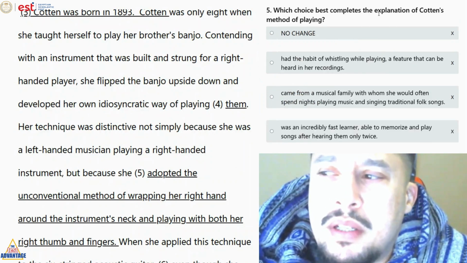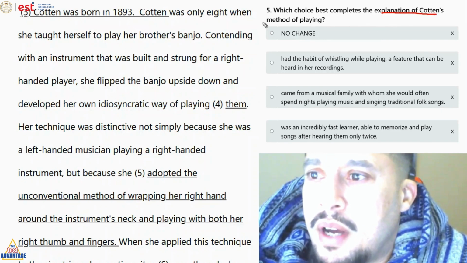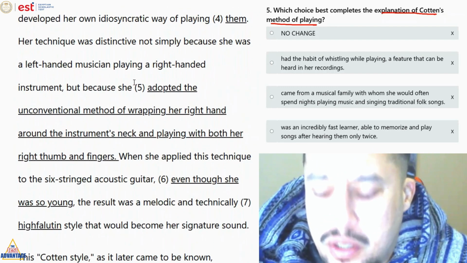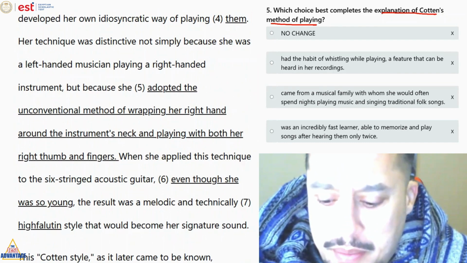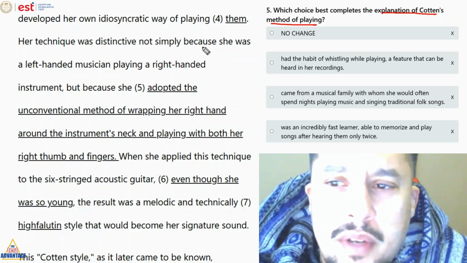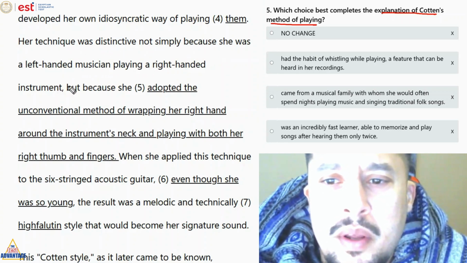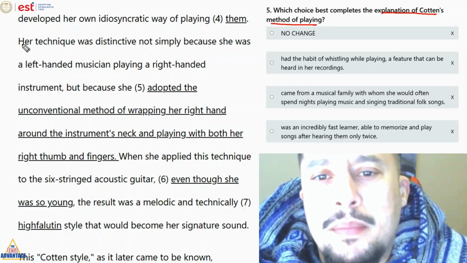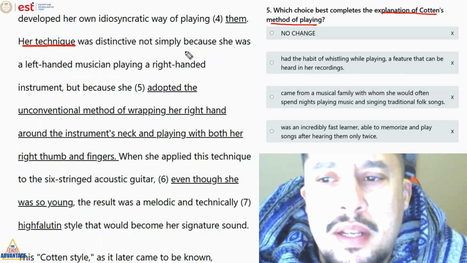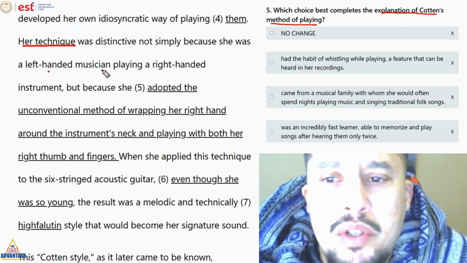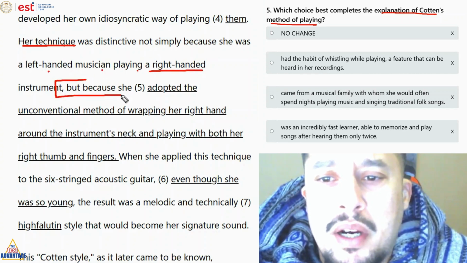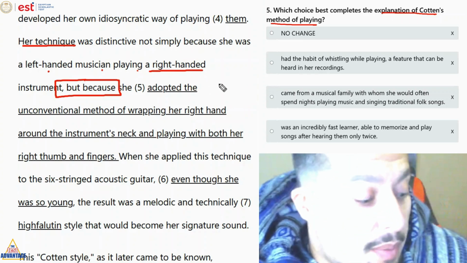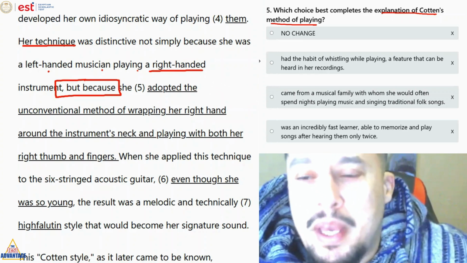Which choice best completes the explanation of Cotton's method of playing? Okay, so عايزين نشرح هي بتلعب ازاي. So we need to explain how she plays. Her technique was distinctive, not simply because she was a left-handed musician, but because she... Okay, so we're talking about her technique here, and it was distinctive. مش بس عشان she's a left-handed musician playing right-handed, but because. So عايزين نوري ازاي هي بتلعب البانجو بالright hand. Or excuse me, ازاي بتلعب البانجو وهي اساسا left-handed, بتلعب بالشمال.